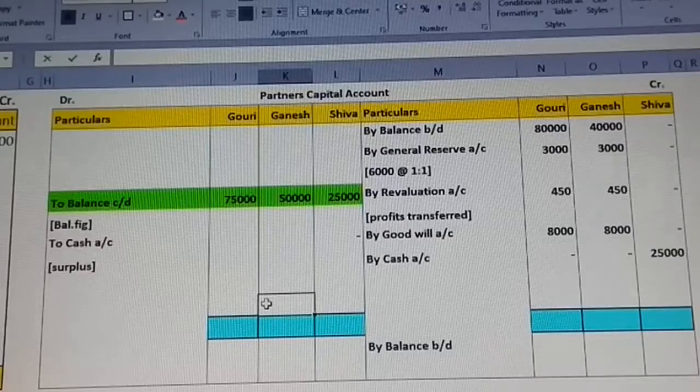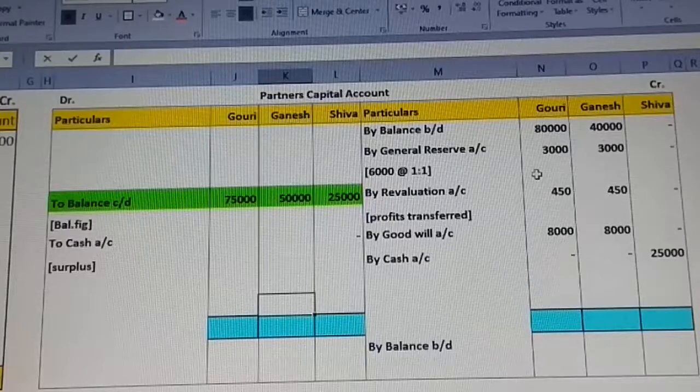For Gauri, when you concentrate on 75,000 or the credit side value, I guess the credit side value is greater. Starting itself is 80,000. 80 plus 8,000 is 88, plus 3 gives you 91,450.